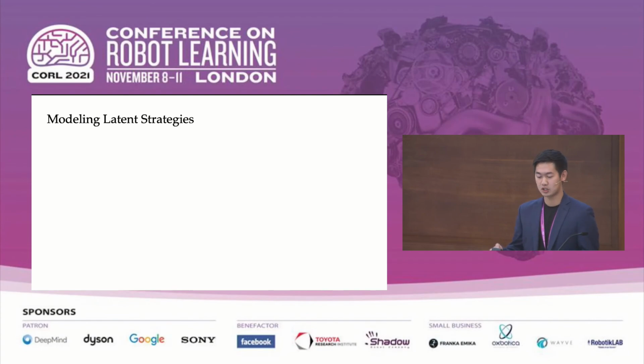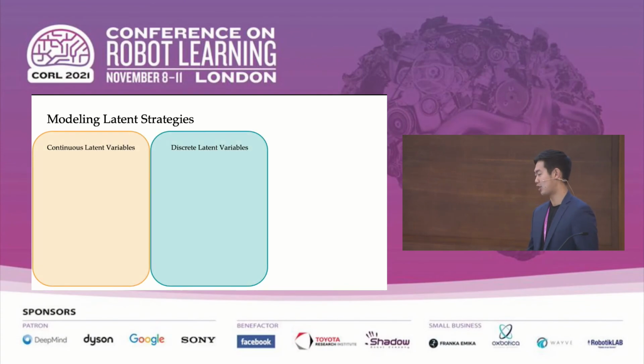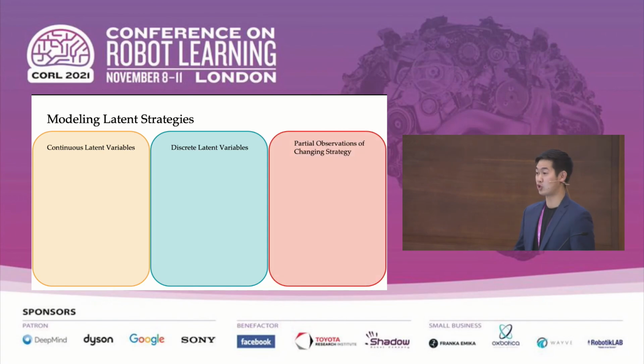So we examine three methods for modeling and measuring distances between latent strategies. The first is continuous latent variables. The second is discrete latent variables. And the third is where we have partial observations of the changing strategies. So in the most general case with continuous latent variables, we allow the latent variable space to be unconstrained and use the Euclidean norm for the stability reward.